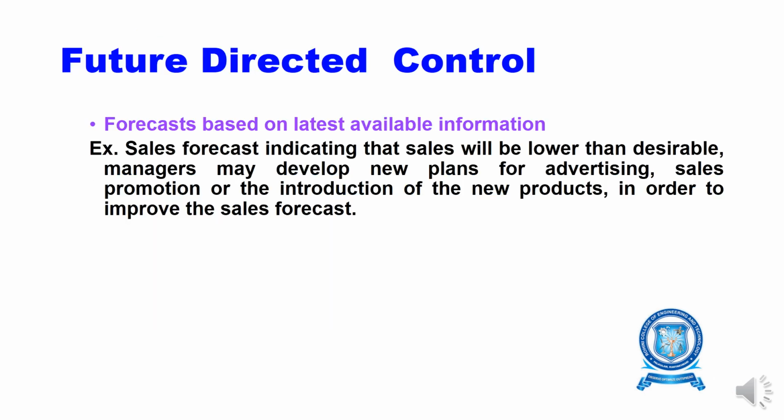So next, the future direct control. Forecasting is based on the latest available information. If the sales forecast indicates that sales will be lower than desirable, the manager may develop new plans for advertising, sales promotions, and the introduction of new products in order to improve the sales of the product.